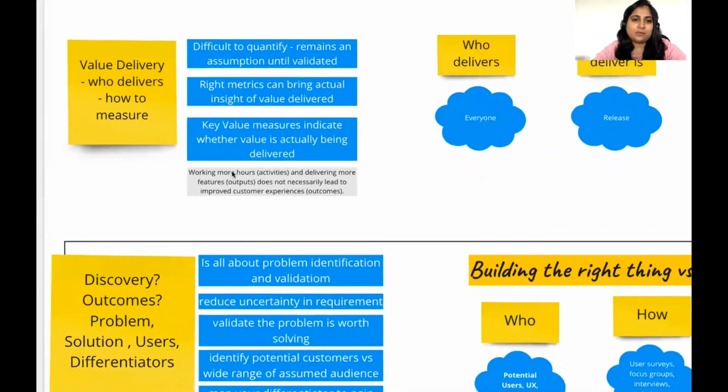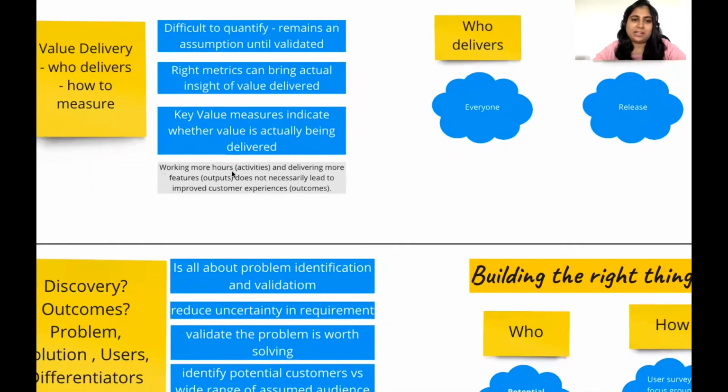Say you've been doing some activity, writing code or testing something, and that's the activity. Doing more of an activity and delivering an output, which could be a feature for which you're writing that code, does not necessarily lead to an improved outcome, which is the customer experience in our case.